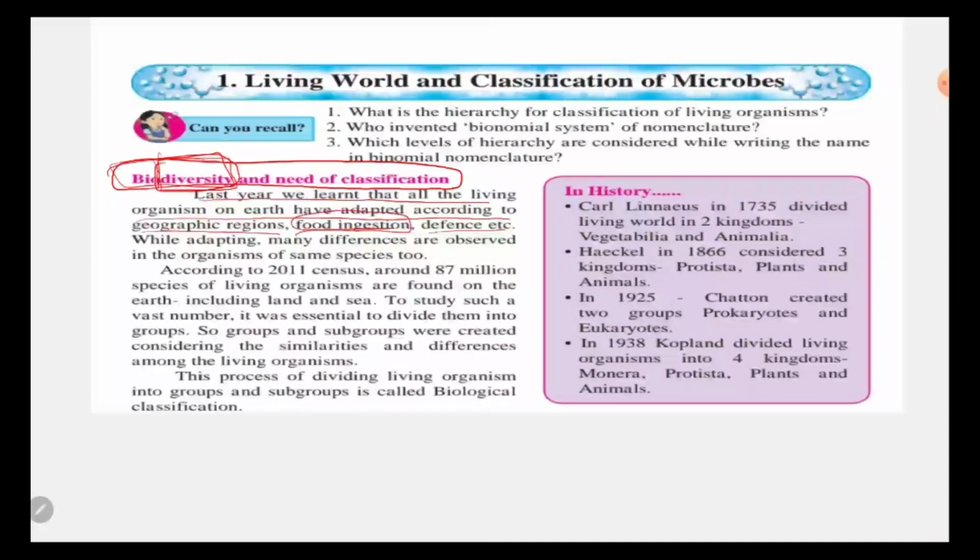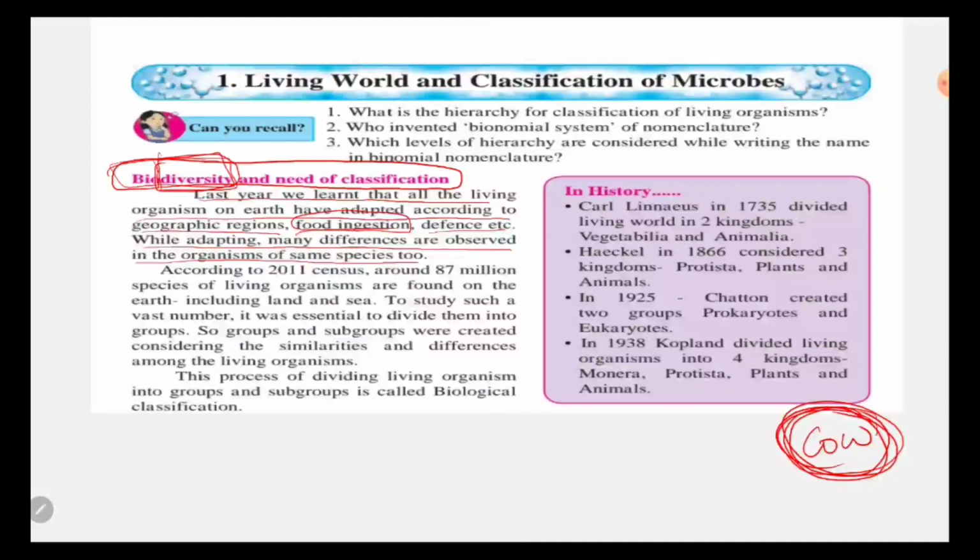While adapting, many differences are observed even in organisms of the same species. If we talk about the cow, the cow in India is different from the cow in the US or Canada, because the atmosphere in Canada is very different from India. Both are cows, but their way of living is different.